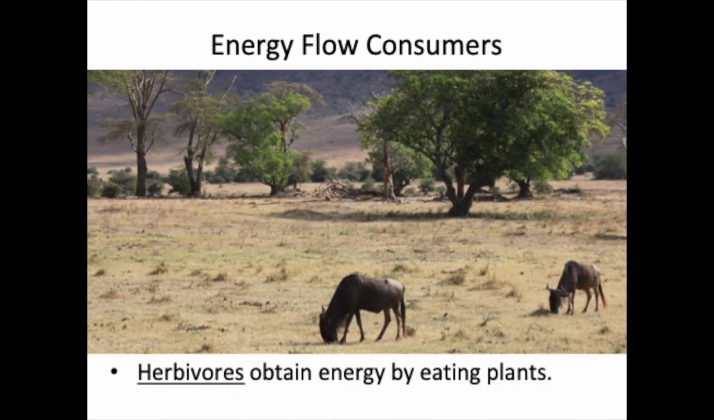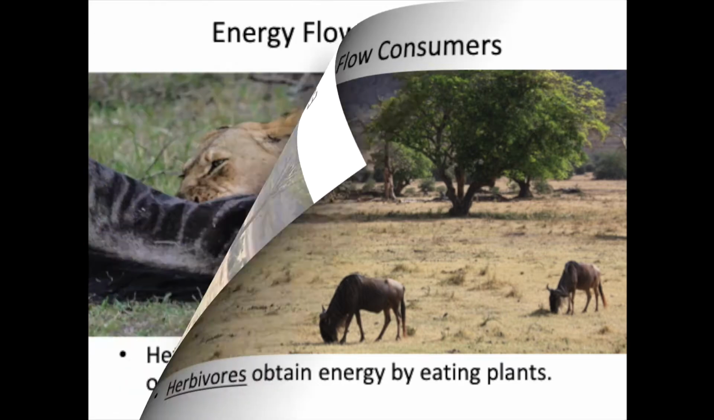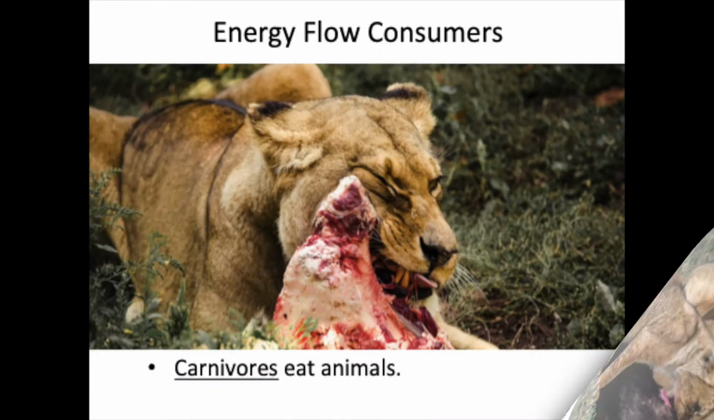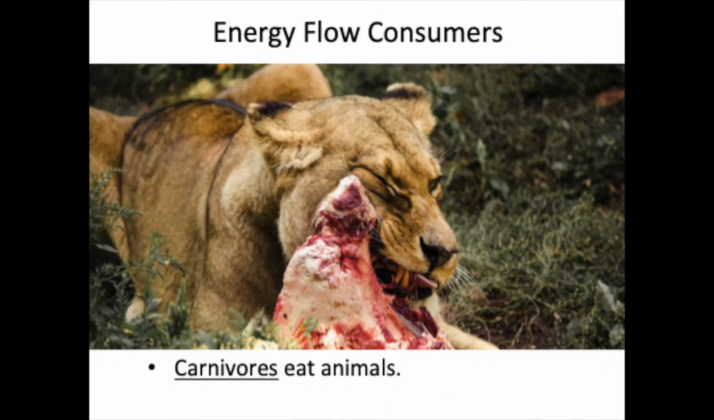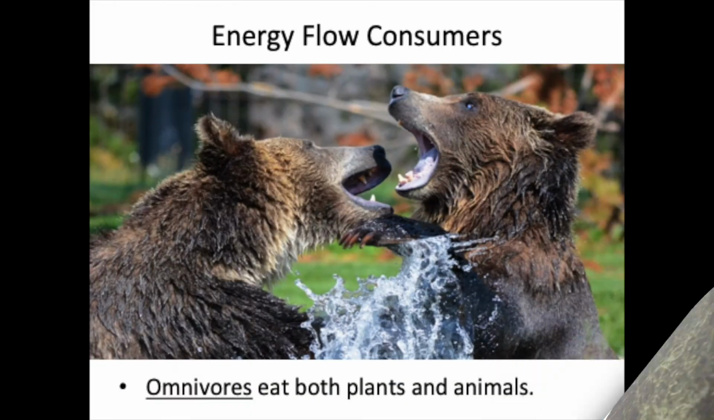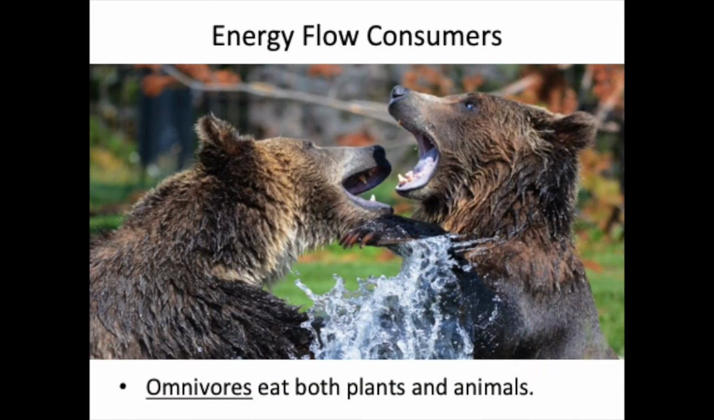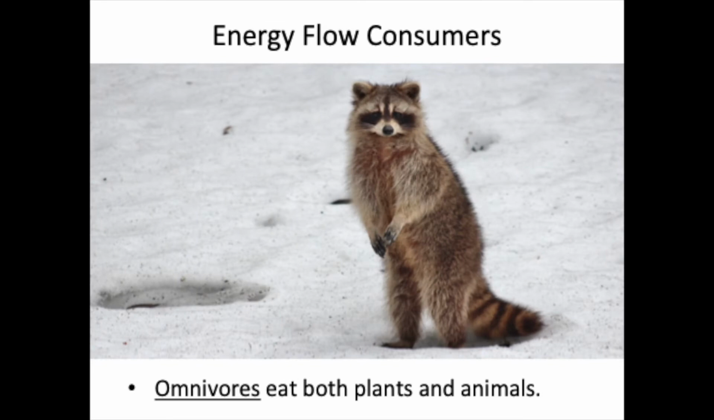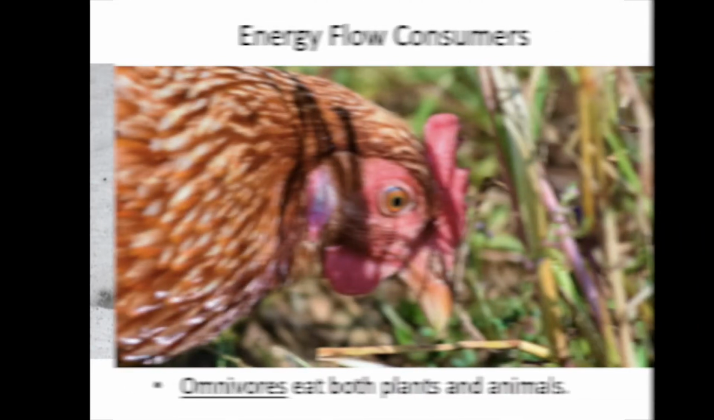Herbivores obtain energy by eating the autotrophs that got their energy from the sun. Likewise, heterotrophs rely on other organisms for their energy. Carnivores eat other animals. That's where they get their energy. Omnivores eat both plants and animals. This is an omnivore, a raccoon. They both eat plants and also other animals.